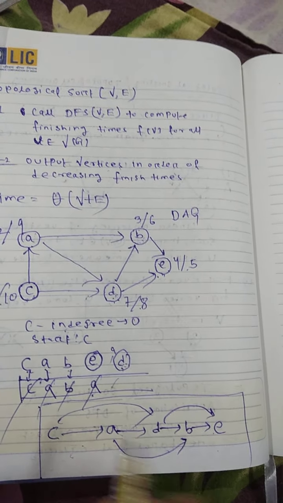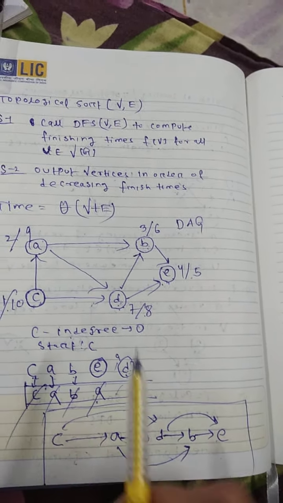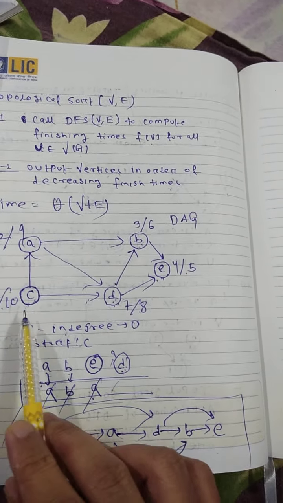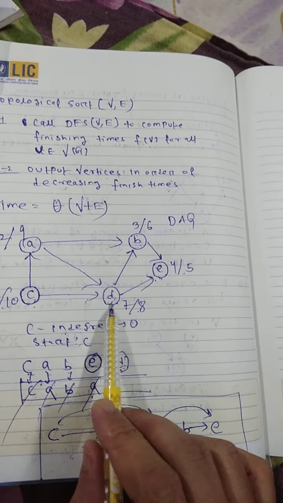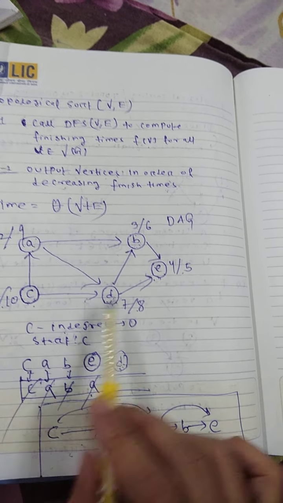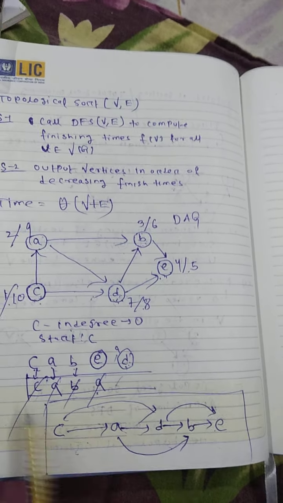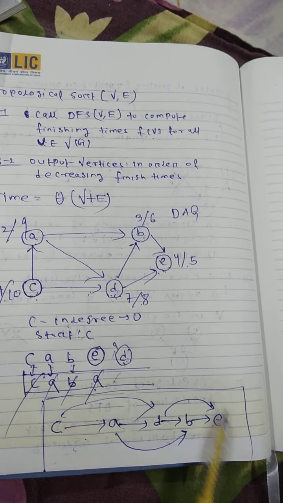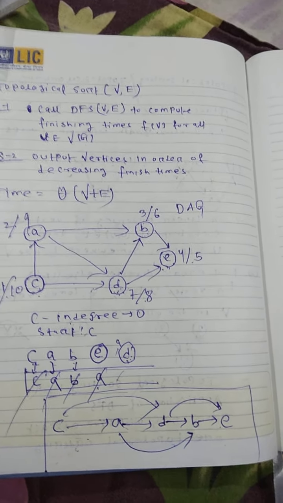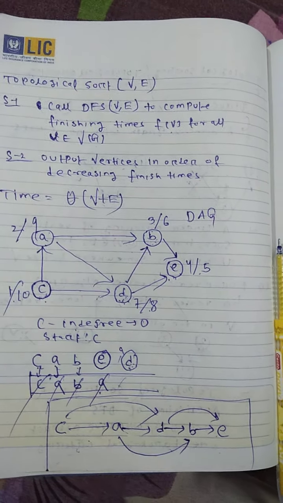Whatever edge U to V is there, U always comes before V. That means C always comes before D. In this way, if you check the dependencies of this graph, they are satisfied in this topological ordering. Okay, see the next part for another example.